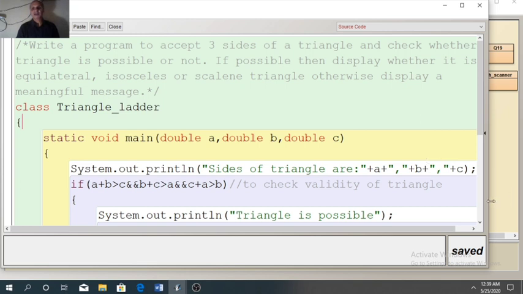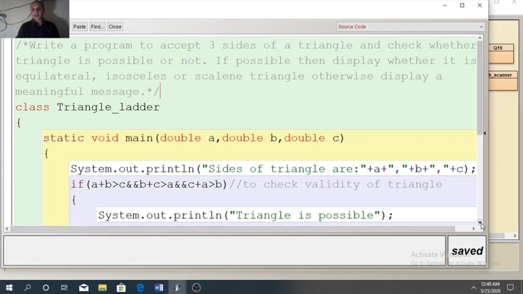But in some cases it is compulsory to use the ladder because multiple if can give wrong result. So in this question I will explain, if you use if else if ladder it will give the correct result, and if you use multiple if it can give wrong result.